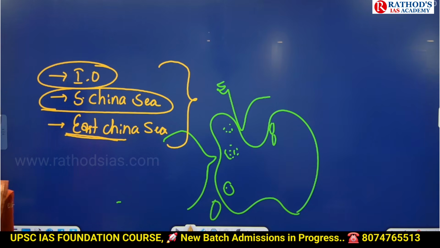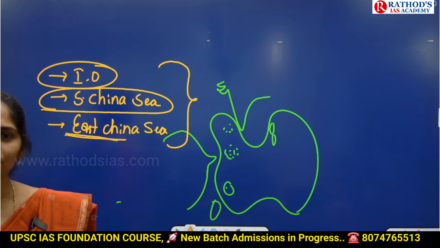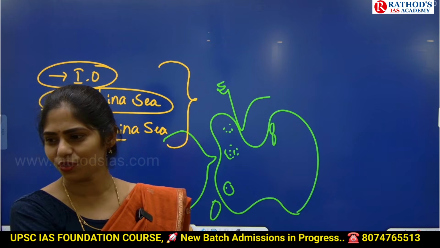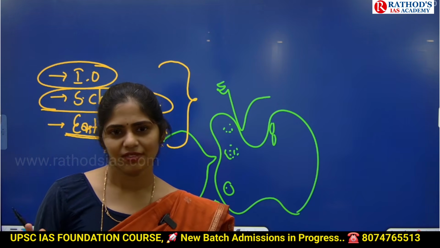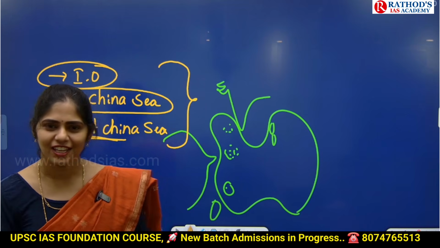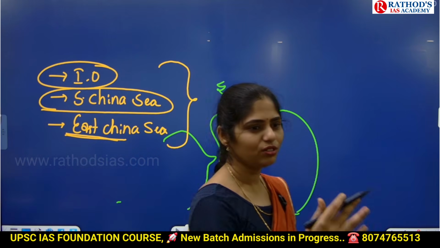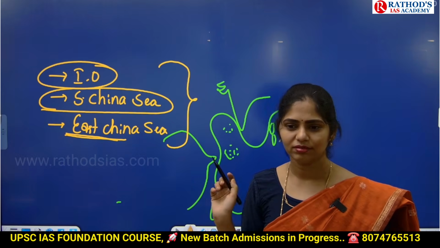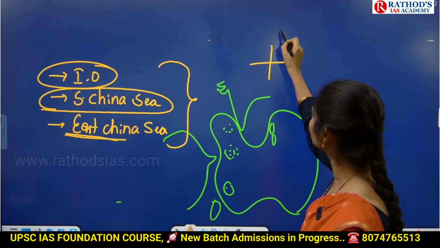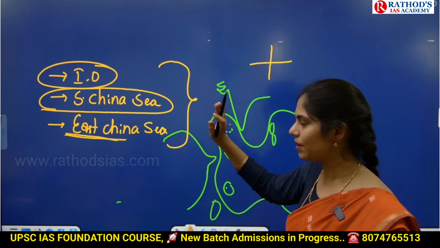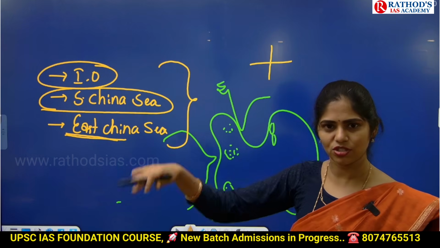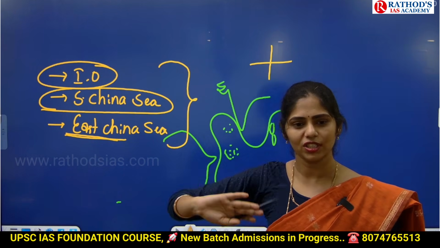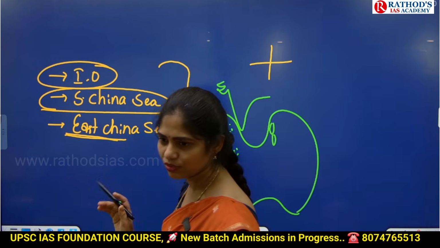Open your atlas and see those. And try to remember from north to south, east to west. How UPSC can give a question is, consider the following. They'll give you 3 to 4 islands, and they may ask you to arrange them from east to west. You know directions, right? East, west, north, south. So they may ask you to arrange from east to west or west to east, north to south or south to north. Like that they will ask you.